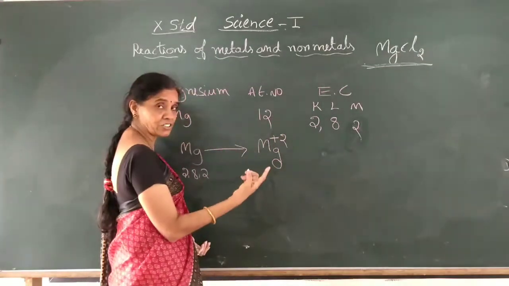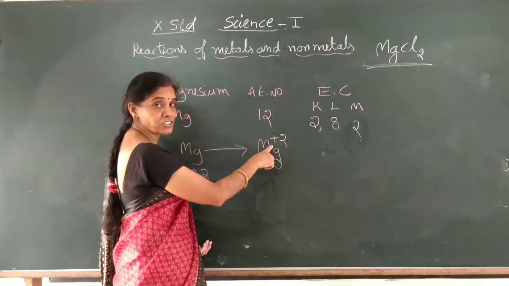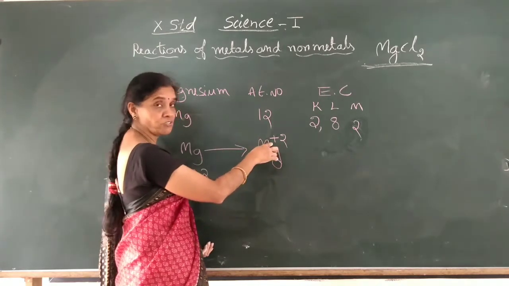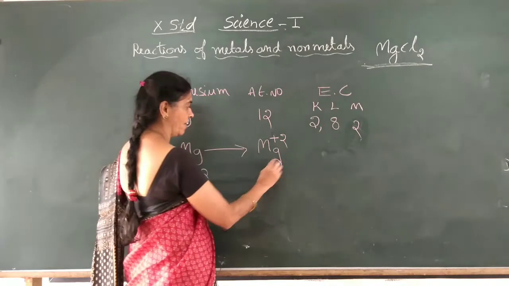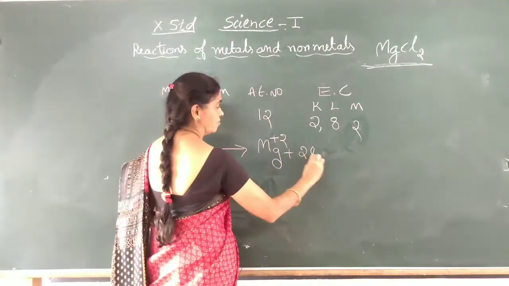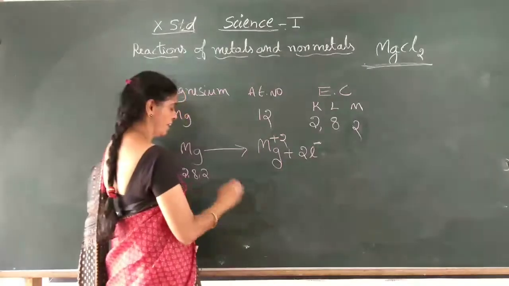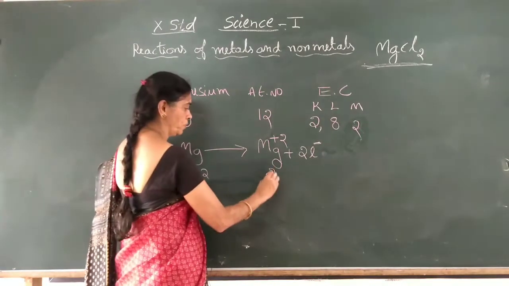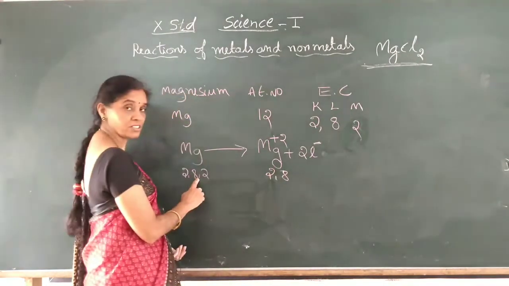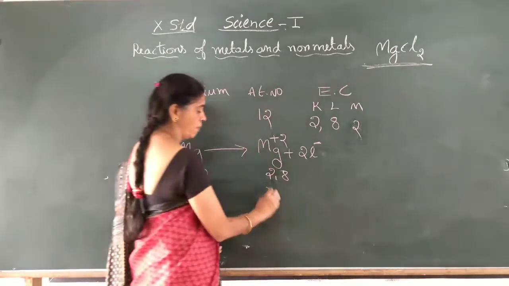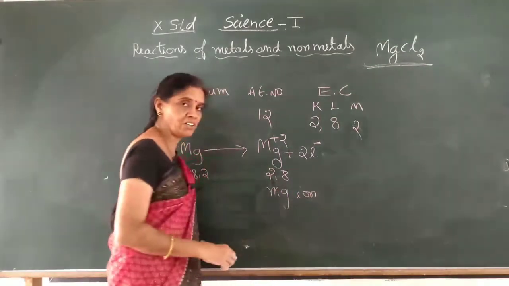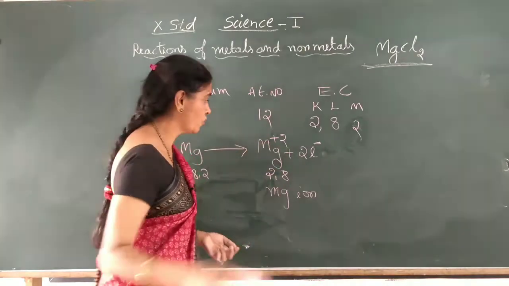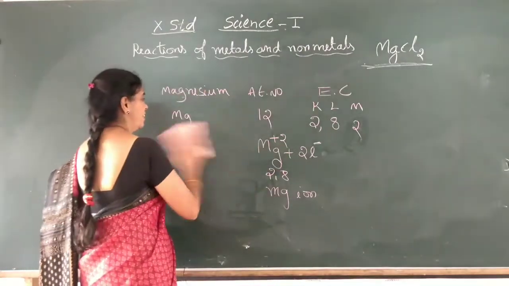By giving 1 electron, one positive charge will be more. By giving 2 electrons, 2 positive charges will be more in the nucleus compared to electrons, and you will have 2 electrons here. And here it is 2, 8 electrons. This 2 is taken. It is magnesium ion, positive ion. Then the chloride ion you have seen.